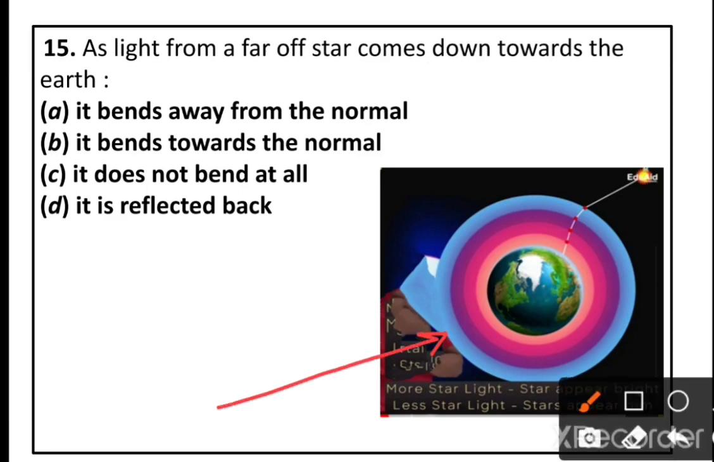See in this image, this is our earth. Our earth is made up of different layers. It was clearly shown in a different color. When the starlight enters into the atmosphere, it gets refracted and the refracted ray is towards the normal. It bends towards the normal. So option B is the correct answer.